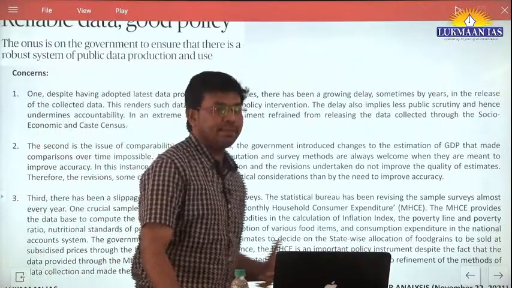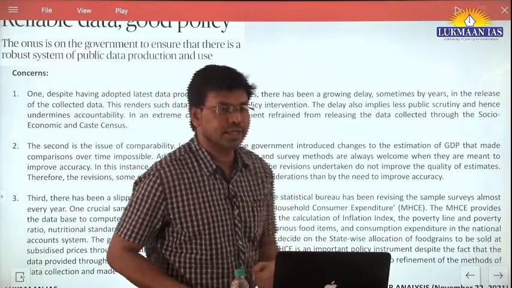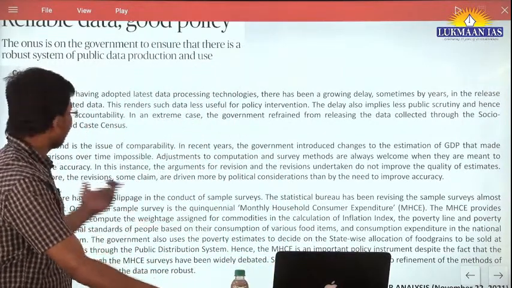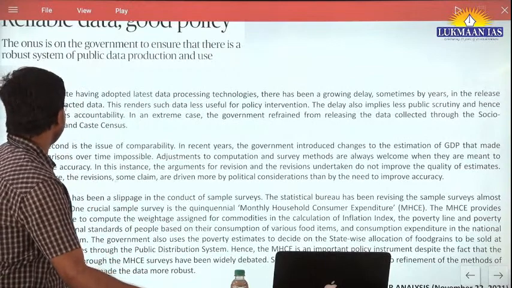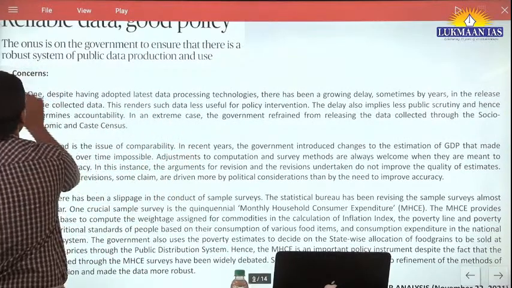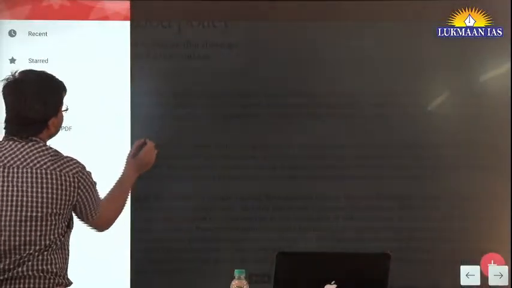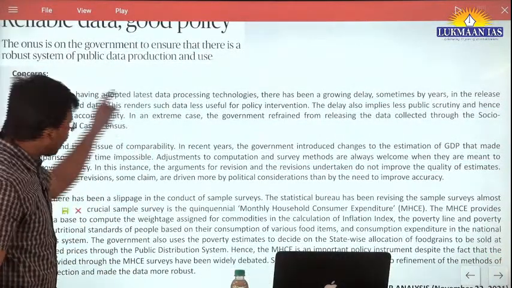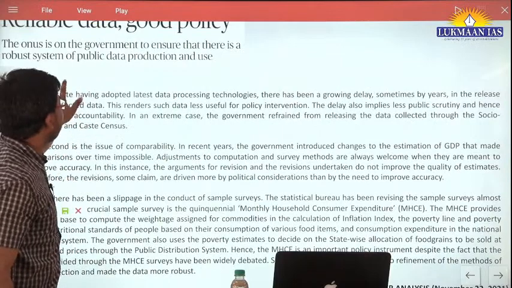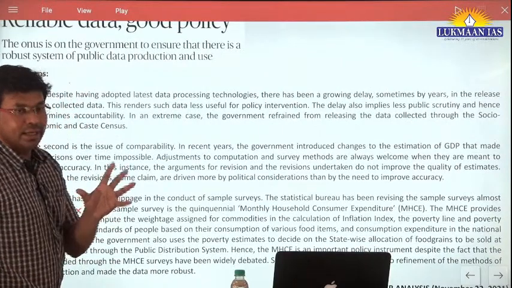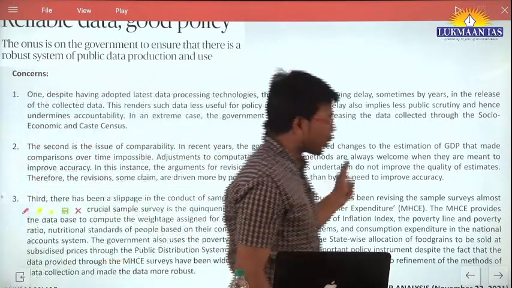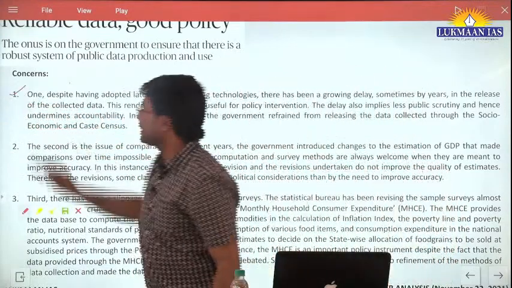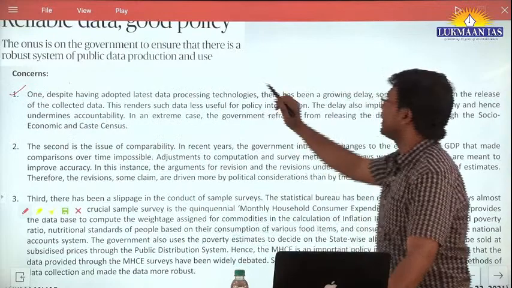But at the same time, there are various concerns associated with this public data usage and policy formulation using public data. Okay, so they have mentioned the concerns. You can write these points in the mains answer directly. These points are very rightly written, but you can shorten them to make them more effective. So what are the concerns associated with public data?